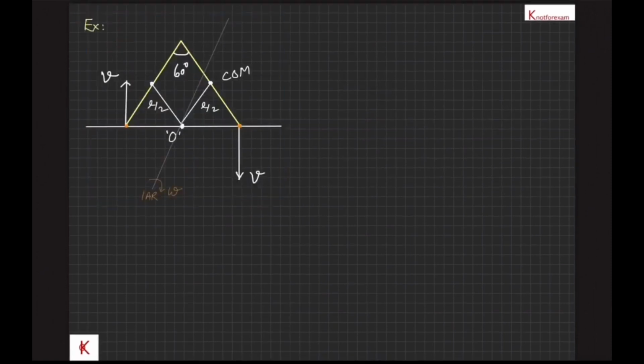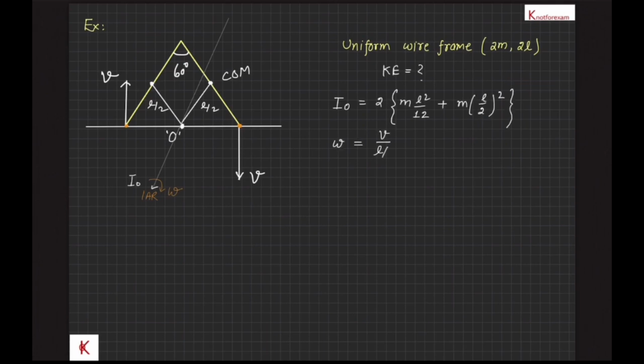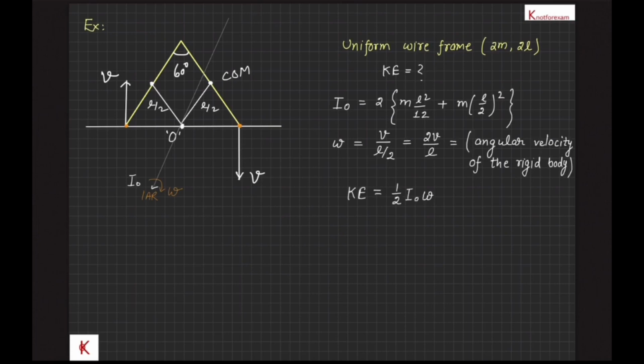Let's take another example of uniform wire of mass 2m and length 2l representing two sides of an equilateral triangle. Velocities of two ends are v as shown in the diagram. We want to find out total kinetic energy of this wire frame. Instantaneous axis of rotation can be found easily, which is the point O. Moment of inertia about instantaneous axis of rotation will be twice of (m l square by 12 plus m (l by 2) square), and omega is equal to v upon (l by 2), that is 2v upon l, which is the angular velocity of the rigid body, and therefore total kinetic energy, that is kinetic energy of pure rotation about instantaneous axis of rotation, will be half I naught omega square.